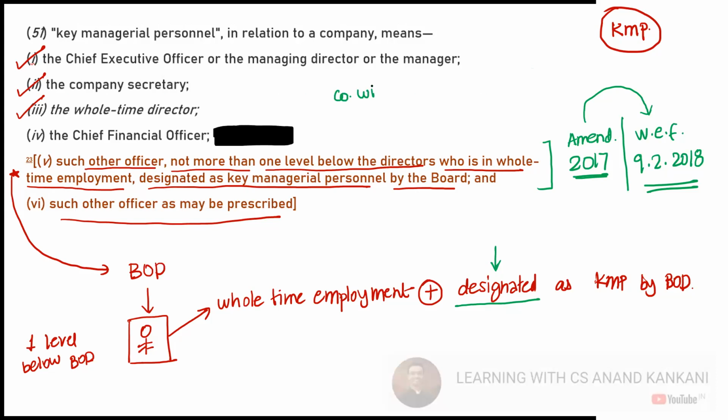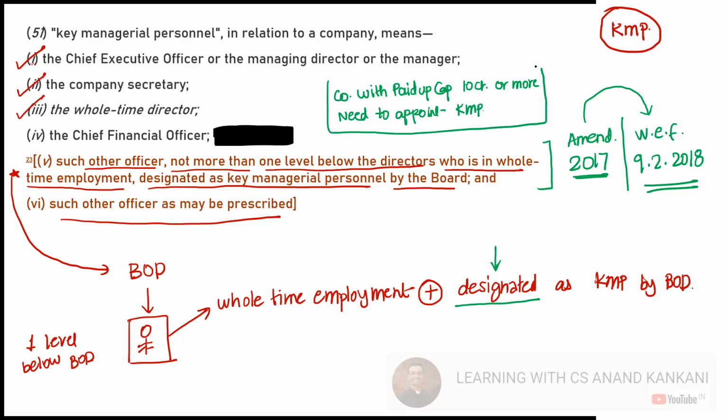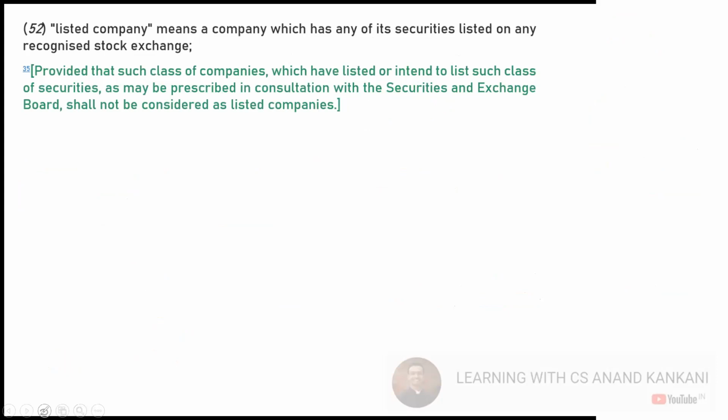Company with paid up capital of 10 crores or more need to appoint a KMP. Okay, let's go ahead and see the definition of listed company.